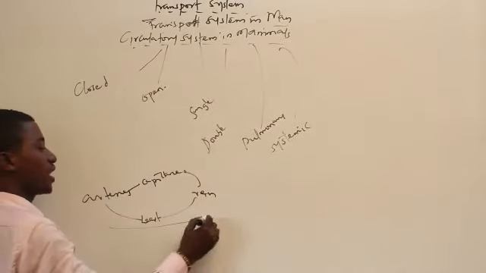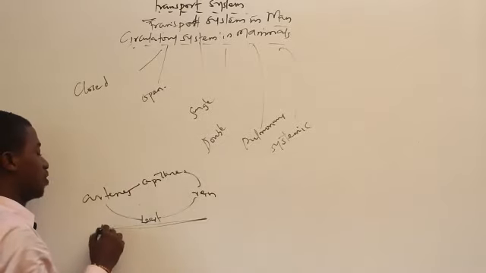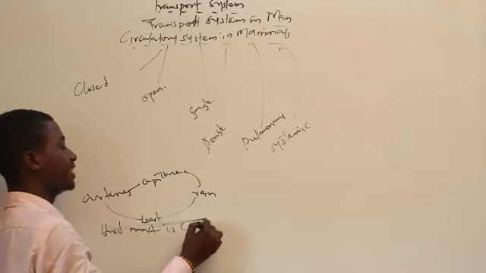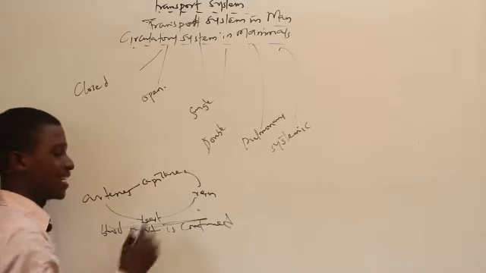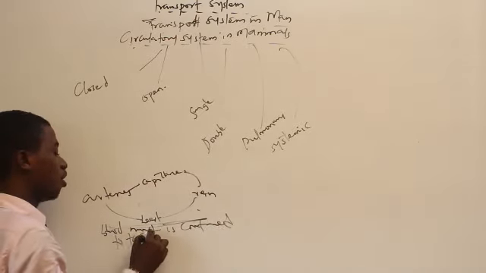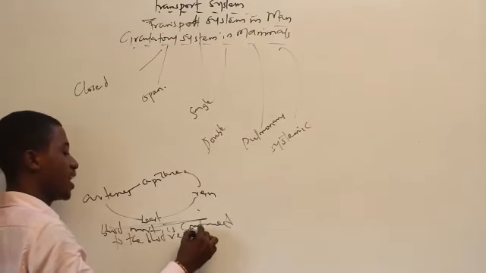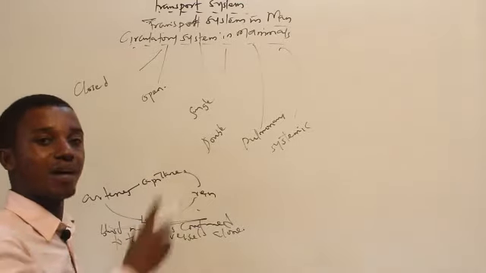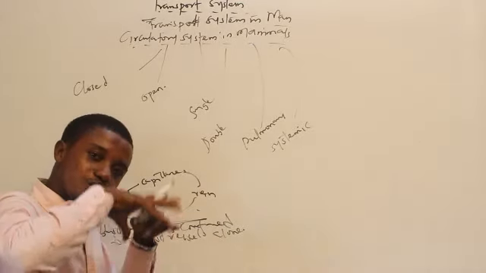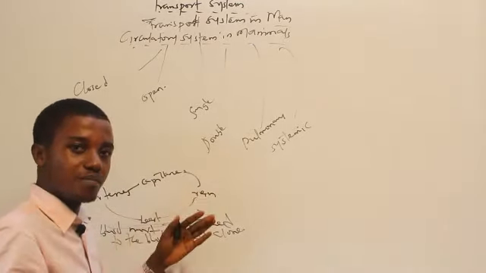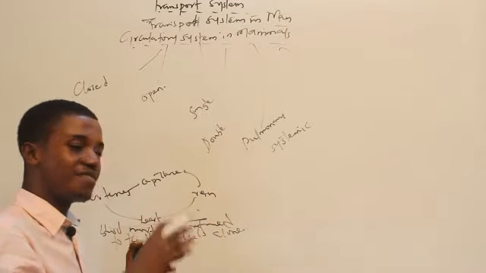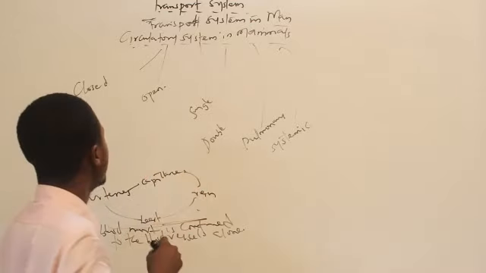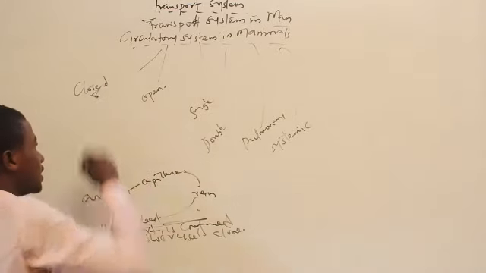Now one major characteristic of this is that blood movement is confined to the vessels. Confined means it is restricted. It is confined to the blood vessels alone. Blood is not circulated or transferred to any part of the body. It is just within the vessels. It is not moving out of the heart. Everything starts from the heart and goes back to the heart. So that's what we call the closed circulatory system.